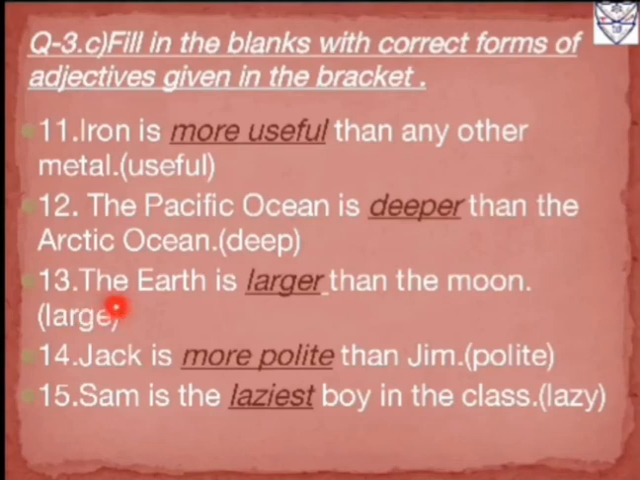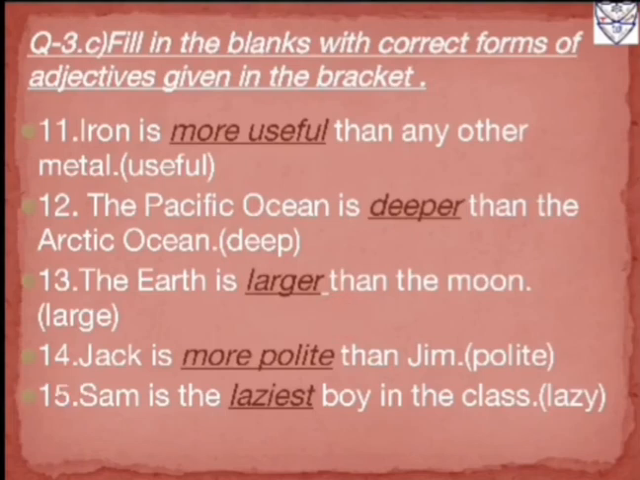13th number, the earth is larger than the moon. So in bracket what is given? Large. Now over here large is an adjective as well as it is in the positive degree. So we can see that the earth is compared with the moon. So there is comparison between two things. So what will we use? We will use comparative degree as there is comparison, and we will add only R after E as E is a vowel. After a vowel we will just add R to form the positive degree word into comparative degree.